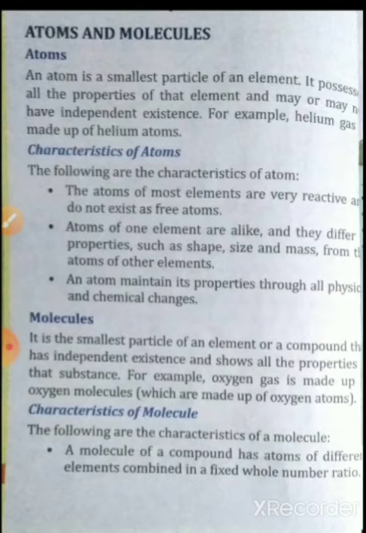First one, atoms. An atom is the smallest particle of an element. We have already discussed what an element is and what a compound is. So we know an element is a pure substance. So the smallest particle of an element is an atom.